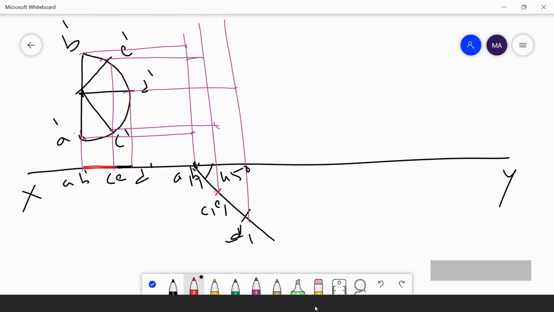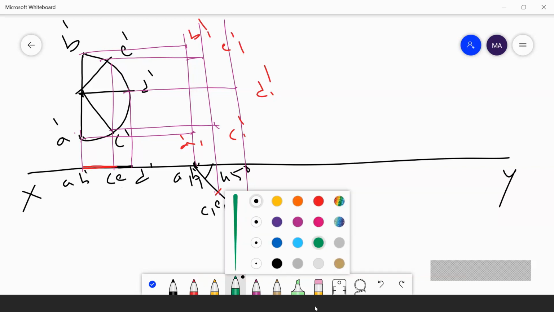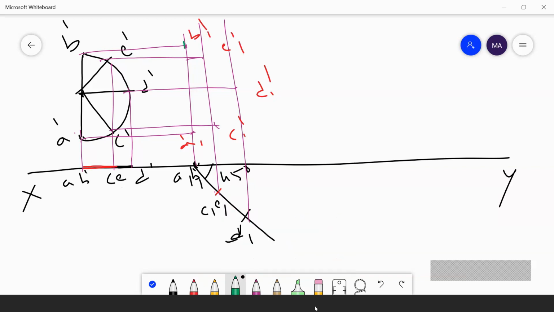This one is A1 dash, E1 dash, D1 dash. Then I will join all these points. A to B has joined. Then I will join with a freehand. Okay, this will be your front view. Understand? Then this is it.